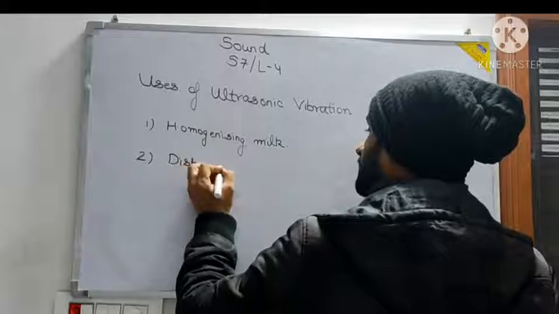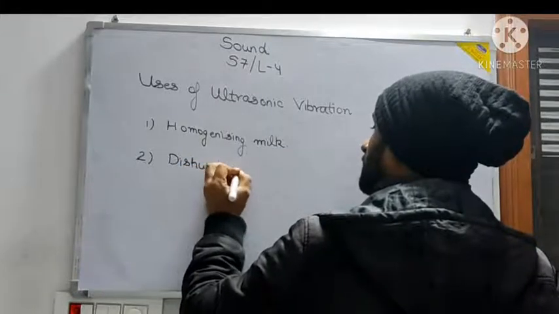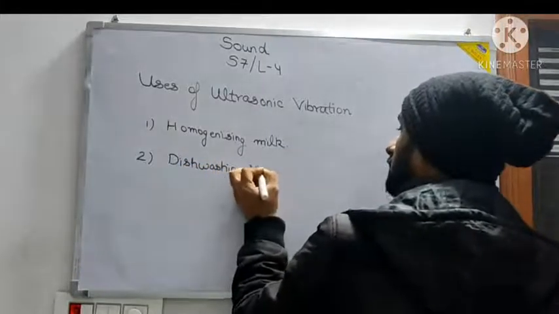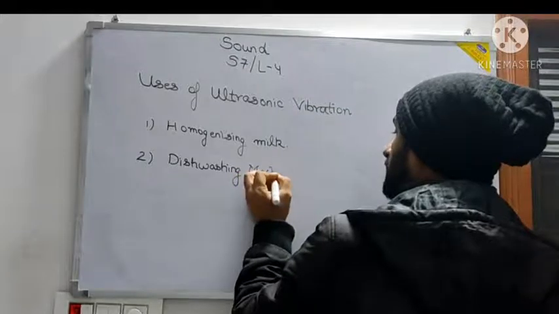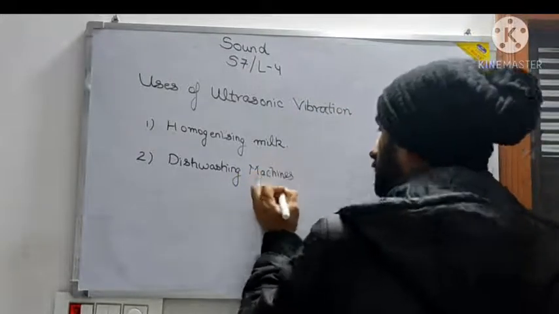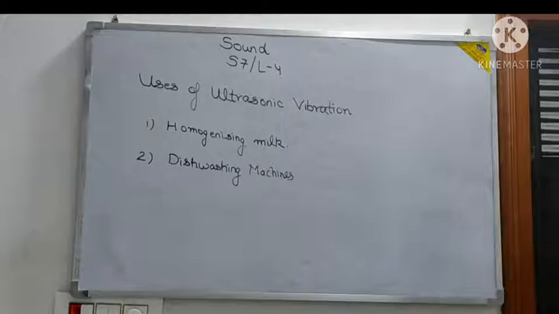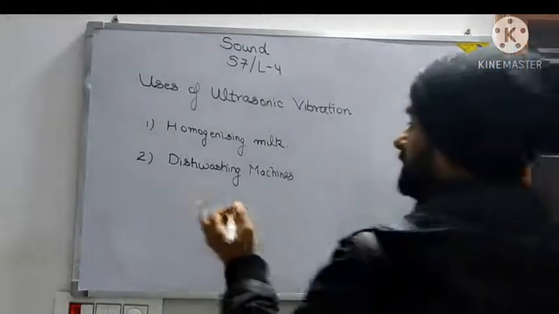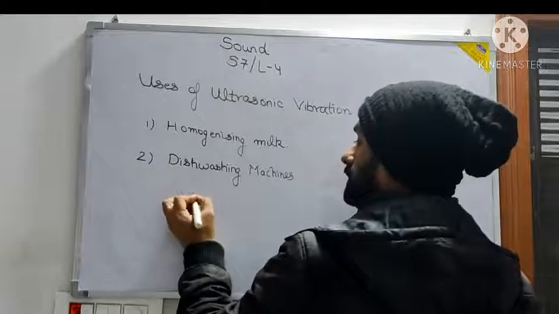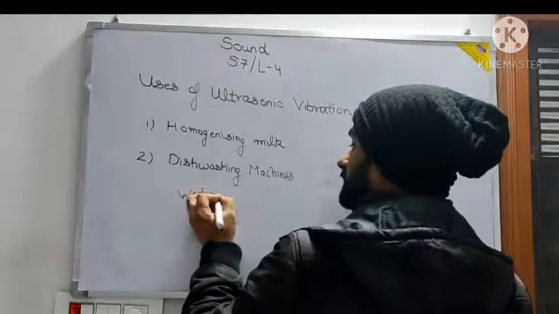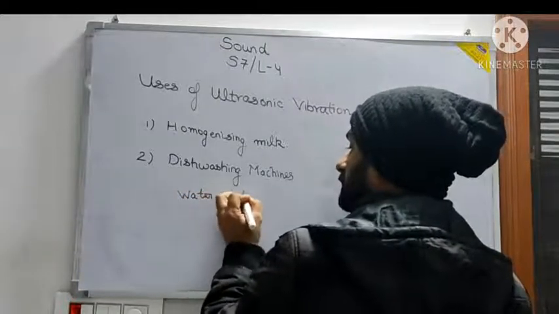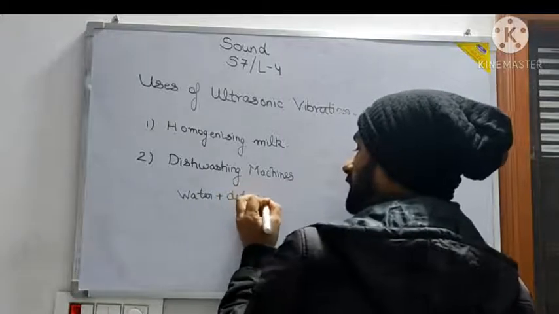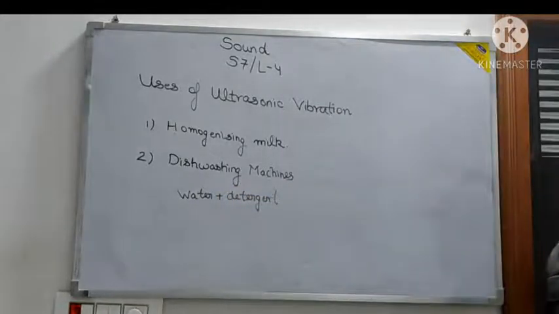So the dishwashing machines are there in which these vibrations are used for cleaning the utensils. So there are dishwashing machines in which they are used. Water and detergent are vibrated. So what happens in these machines? They are taking water and detergent together, and then what they are doing?